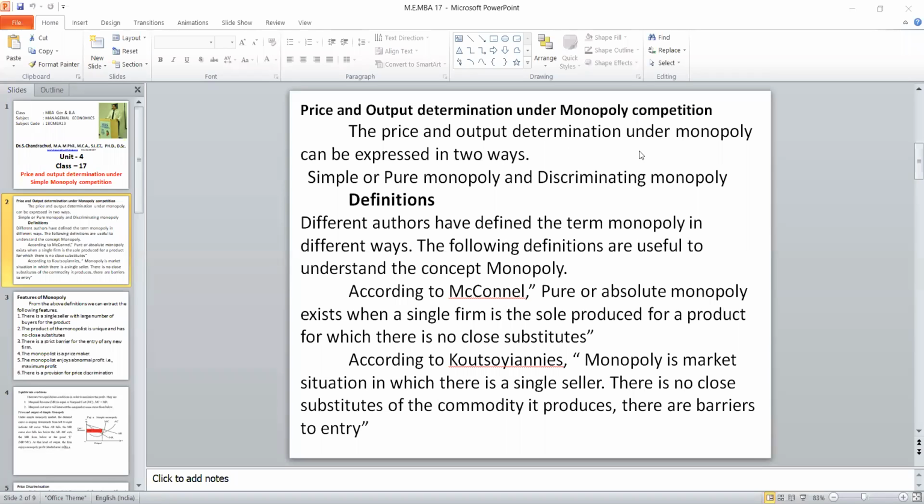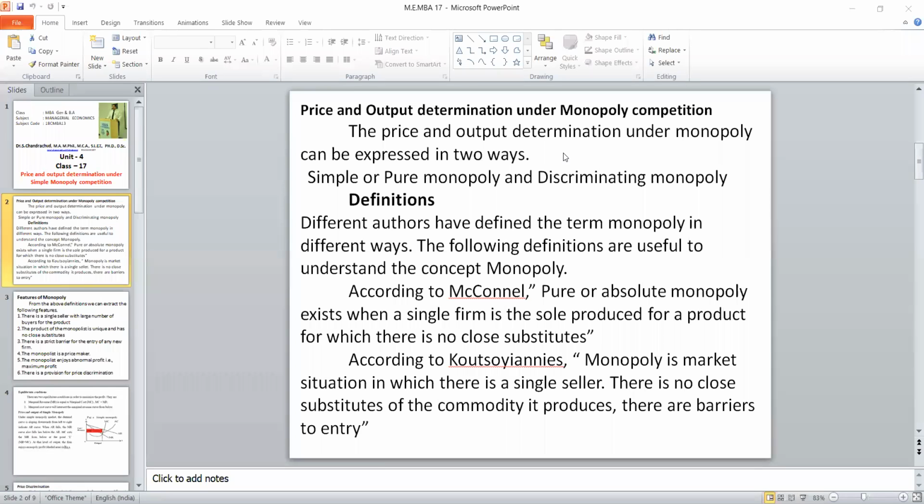There are many definitions available. I have given the following two definitions. But when they ask about price and output determination under monopoly, first you start with the definition. You have to write the definition for each and every particular market. Don't directly go to the price and output determination. First, you have to write the definition of any particular author. Whichever author you want, you can write.